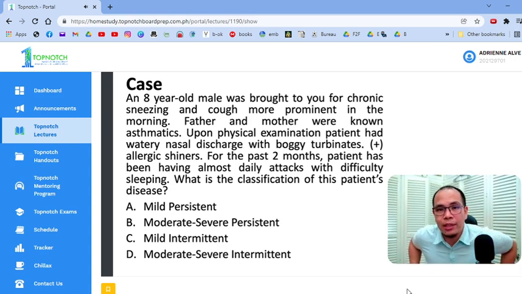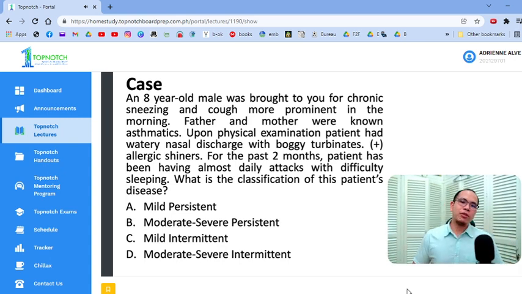So what's disease is first? Ano bang sakit yan? This is allergic rhinitis, very common, di ba? So you have family history of atopy, chronic rhinorrhea, sneezing, okay? Sometimes even coughing because of the post-nasal drip. Okay? And it interferes with the patient's activity of daily living. So your ADLs, di ba? So past 2 months, more than 4 days per week. For the past 4 weeks, you classified it as moderate to severe persistent, di ba?